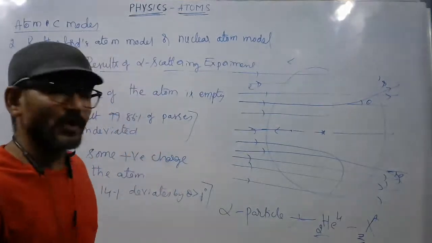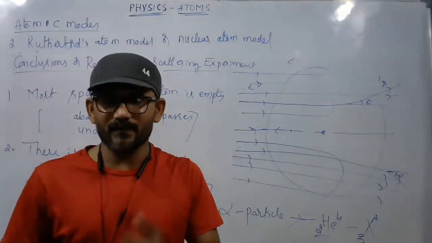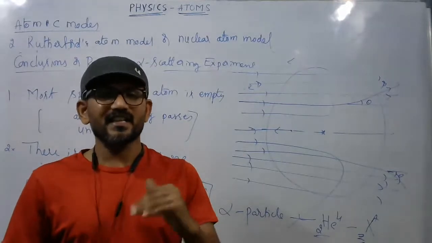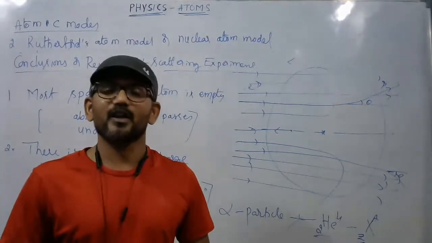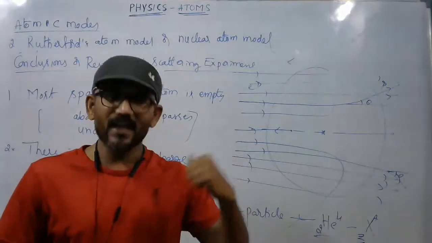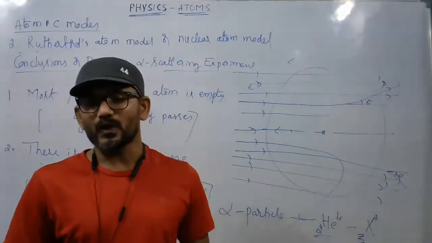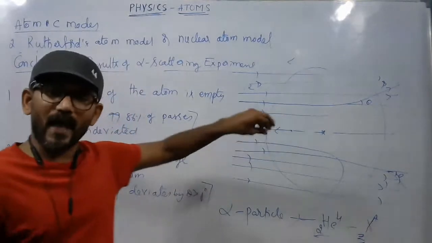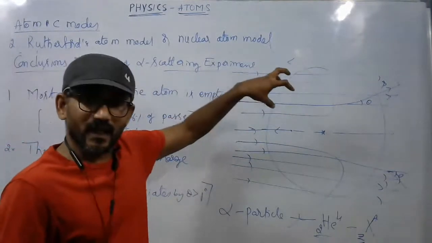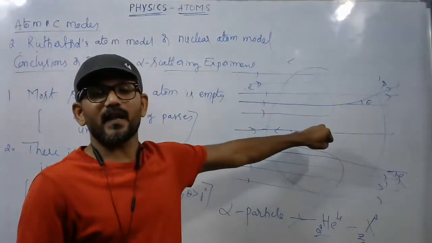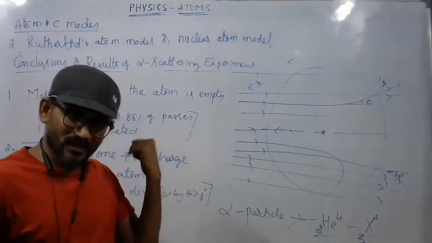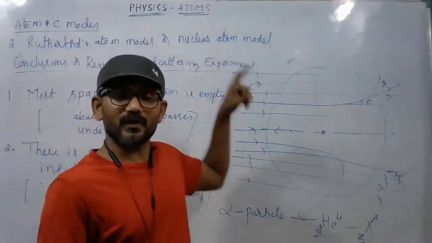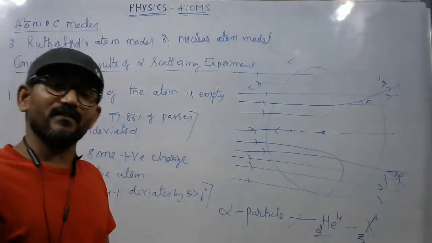So Rutherford is credited with the discovery of the nucleus. Till then, the scientific community did not have the idea of a nucleus. So he coined the term nucleus, the central core of the atom, where the entire positive charge of the atom is concentrated. That term was introduced by Rutherford with the help of the alpha scattering experiment.